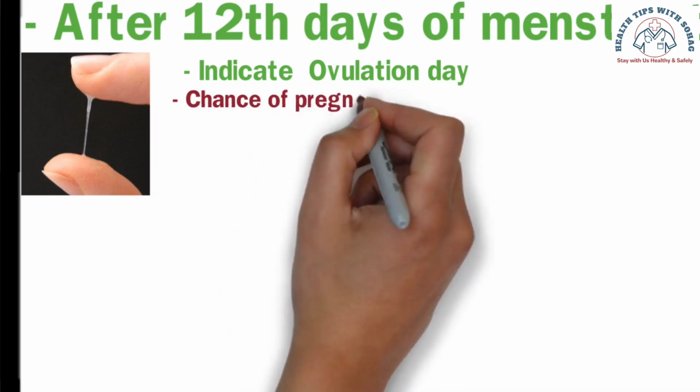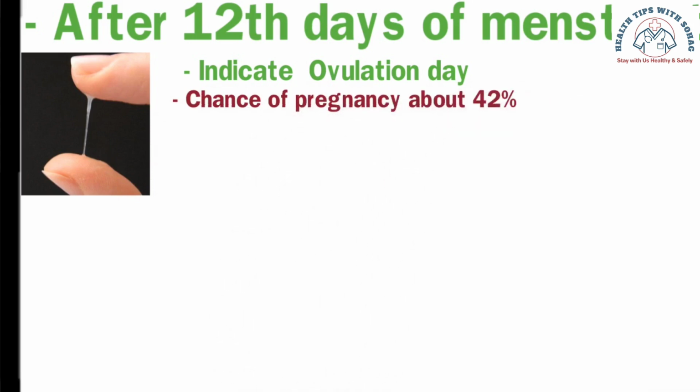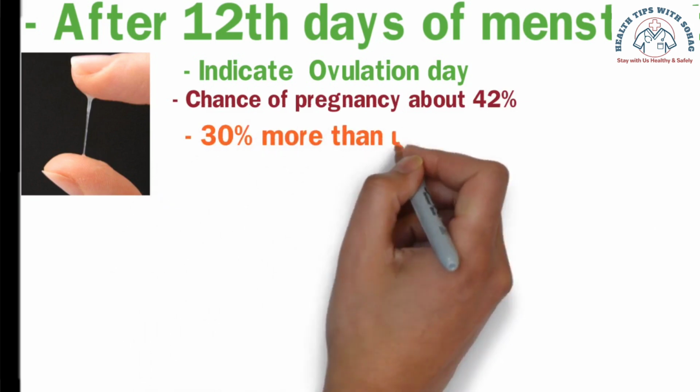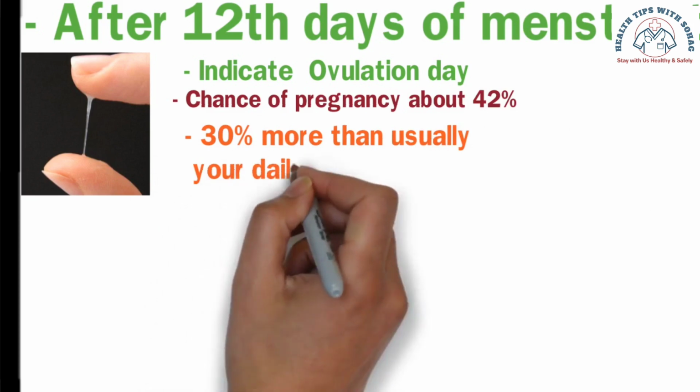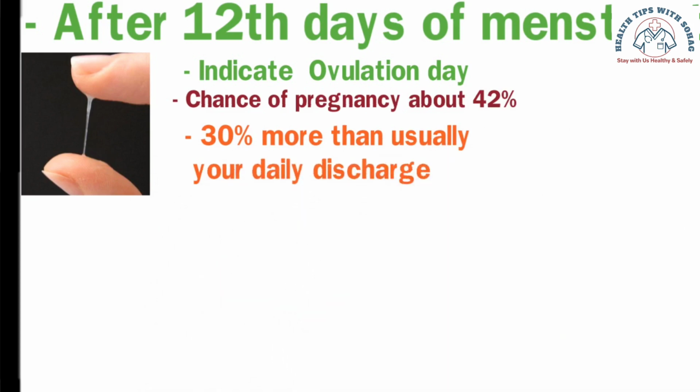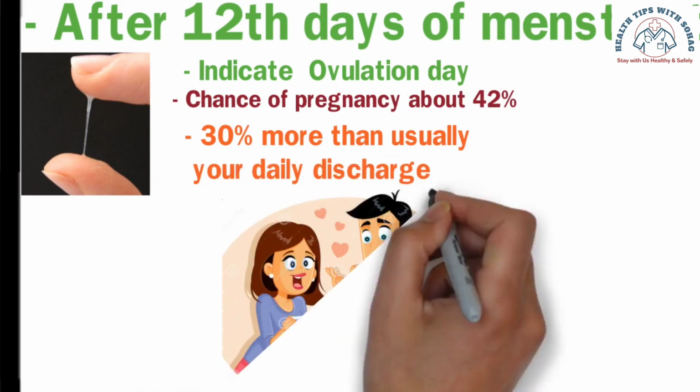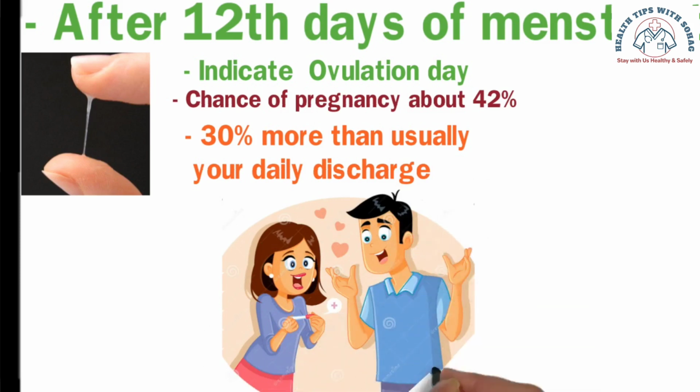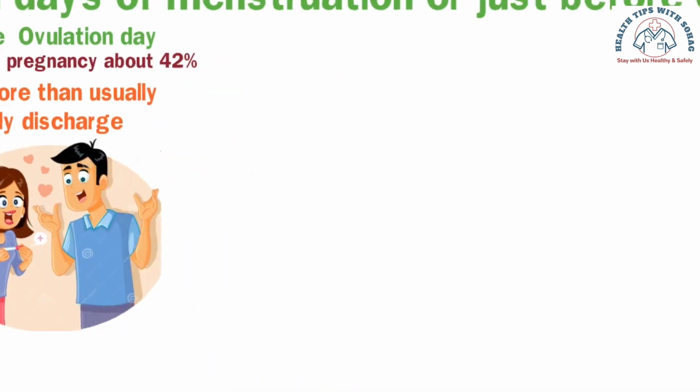By having intercourse when this type of discharge is present, the chance of conceiving can be as high as 42%. The 12th to 16th day of the menstrual cycle can have the most of this type of discharge compared to other times. Those who want to conceive are more likely to be successful if they have intercourse during this fertile window.